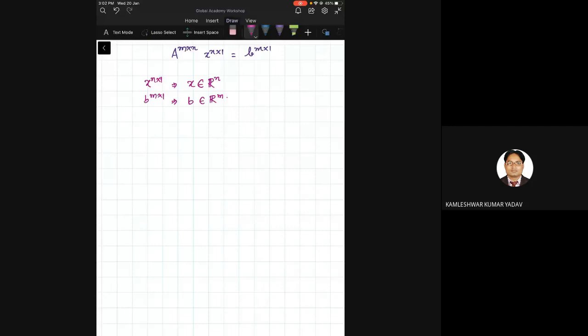So now what we are going to look at is this. We said that the null space of A is basically the solution x to Ax equal to 0. Now if you see here, x comes from Rn, and this set is a set of solutions.